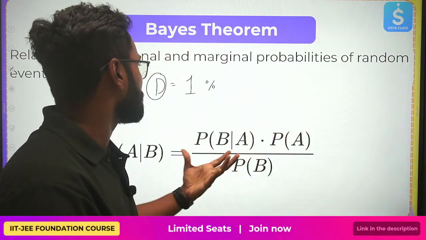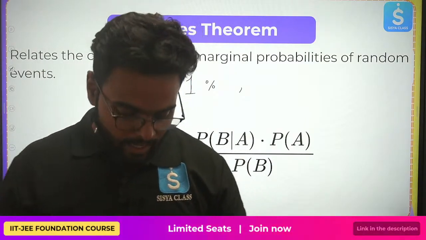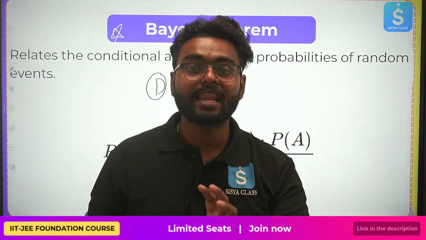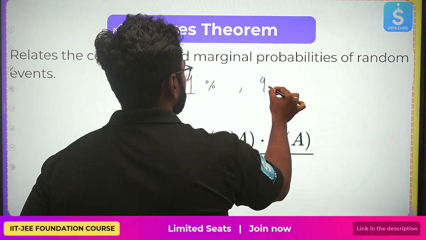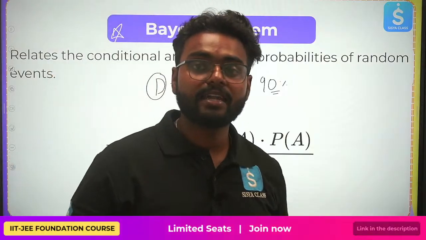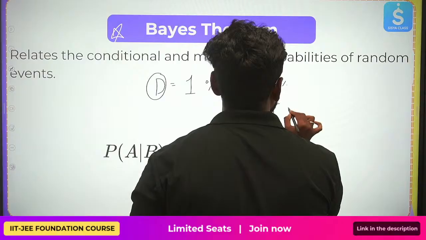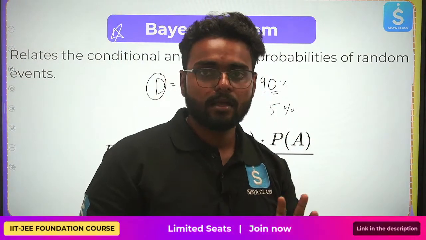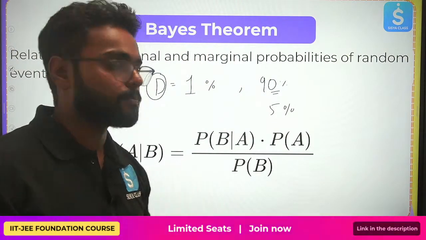If you take a test and you receive a positive, then there is a 90% chance that you might actually have it. If you receive a negative test, there is still 5% chance that you might have it, due to testing error. So in that case, how would you find out the probability that you have this or not?